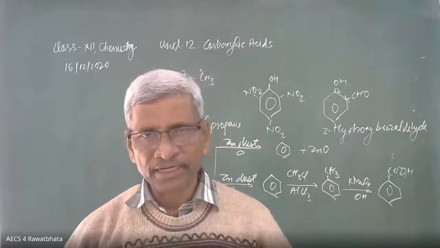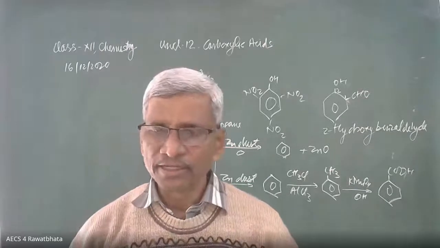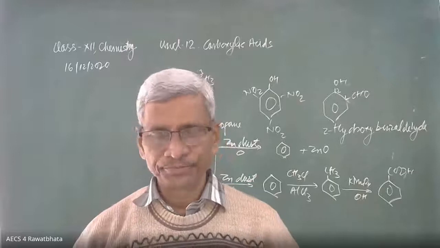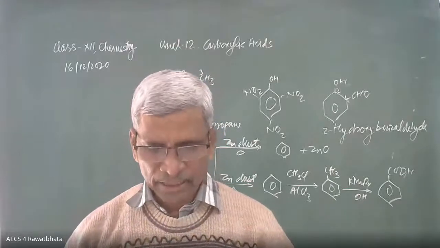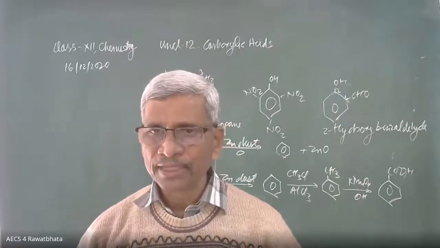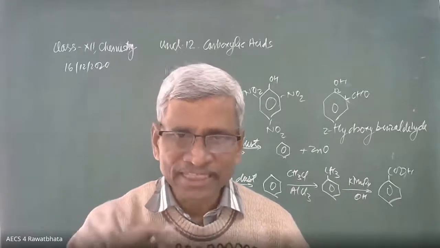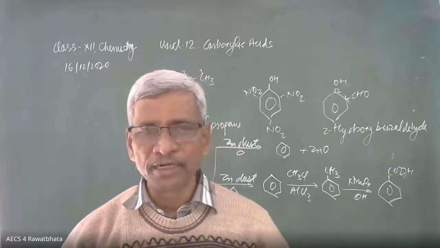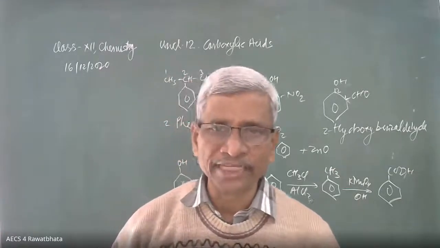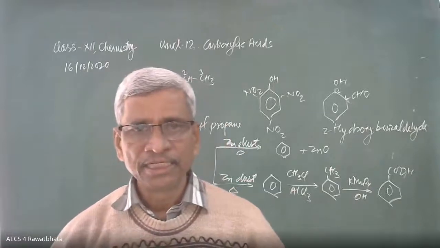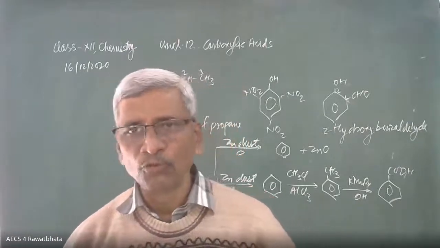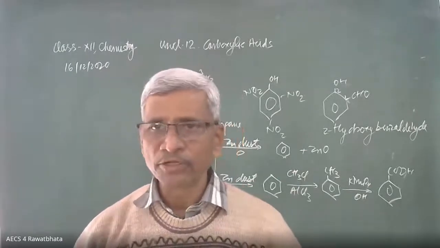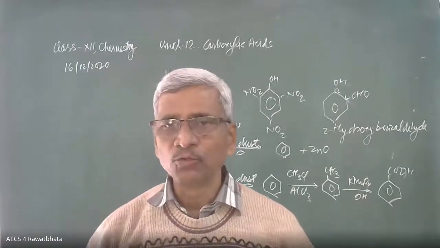Phenol into salicylic acid is done either by Kolbe's reaction or Reimer-Tiemann reaction using CCl4. And for para-bromophenol, we need controlled bromination in the presence of a non-polar solvent like CS2, at low temperature, with Br2. Then we get para-bromophenol. And when bromine combines in aqueous condition, in a polar solvent like water, then we get 2,4,6